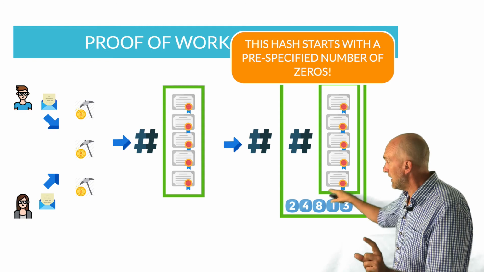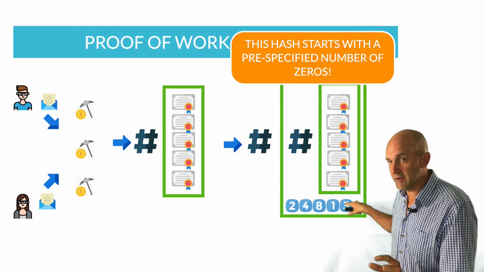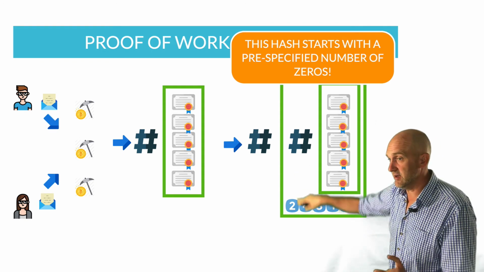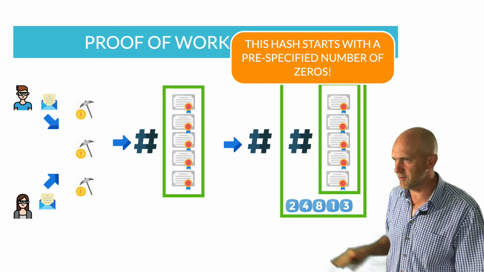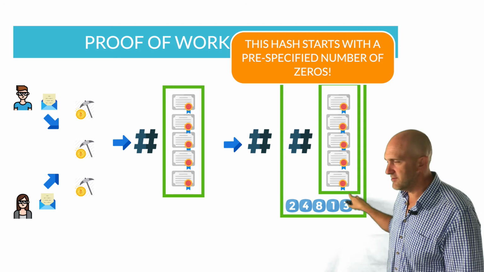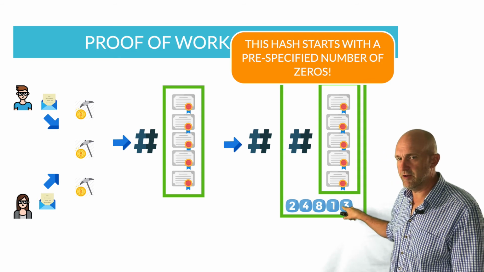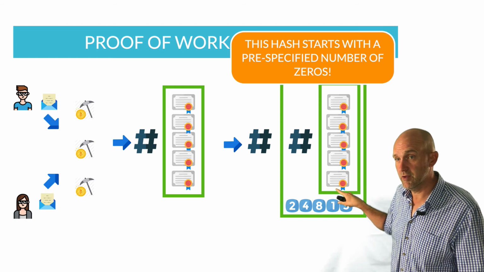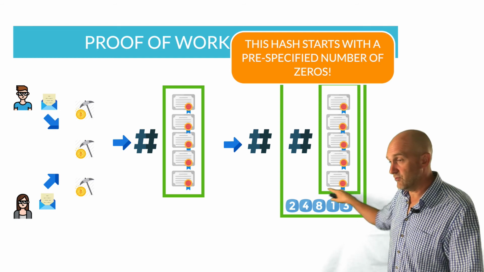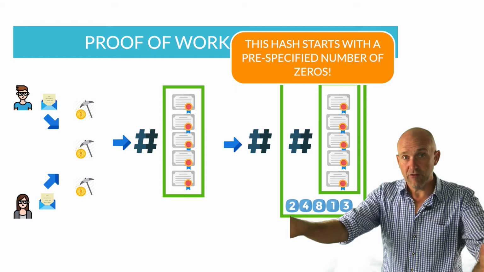And with the right nonce, the hash of the entire thing will start with a certain number of zeros. That sounds complex, but really it involves this nonce here. You have to randomly guess the right nonce, which creates a hash of the whole thing that starts with a number of zeros. So once you have found that nonce, you can distribute it to everybody else.